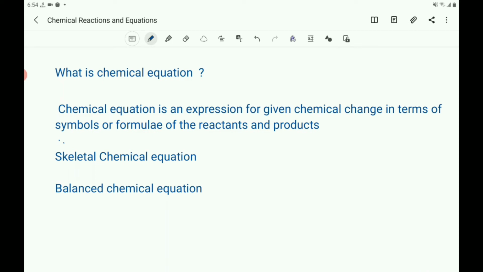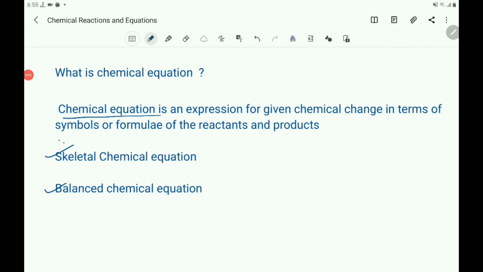That expression is called the chemical equation. Now, a chemical equation may be a skeletal chemical equation or a balanced chemical equation.